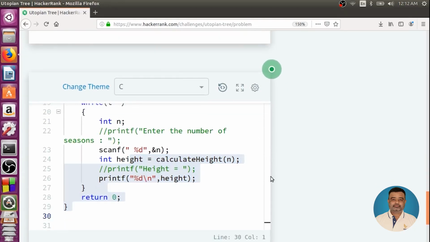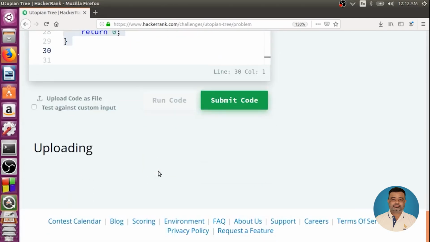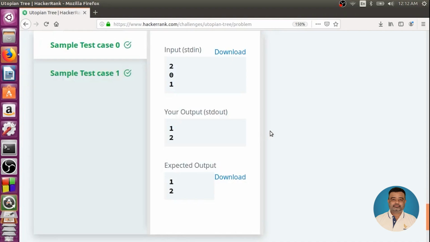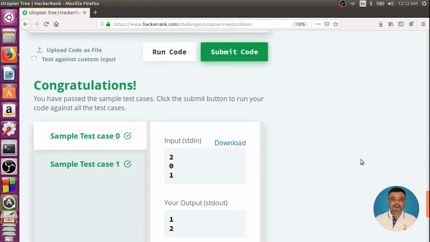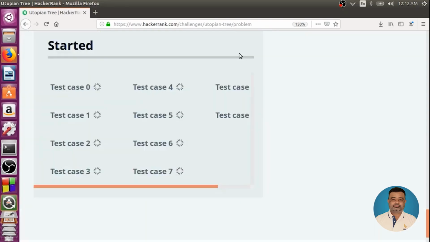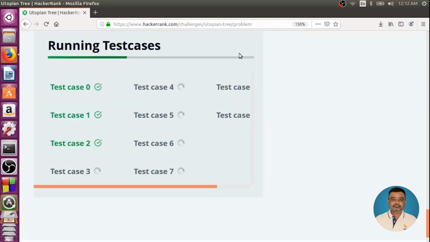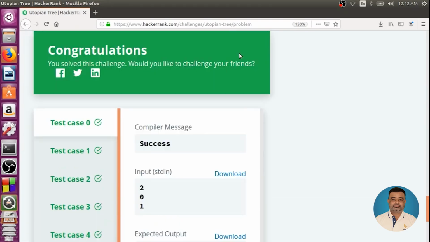We'll try to run this code. Fine. Sample test cases are passed. We'll submit this and check if all the test cases are passed. Done. The problem is solved.